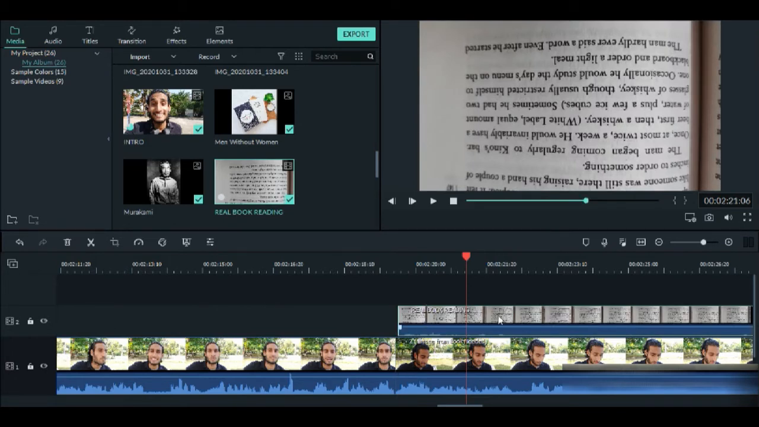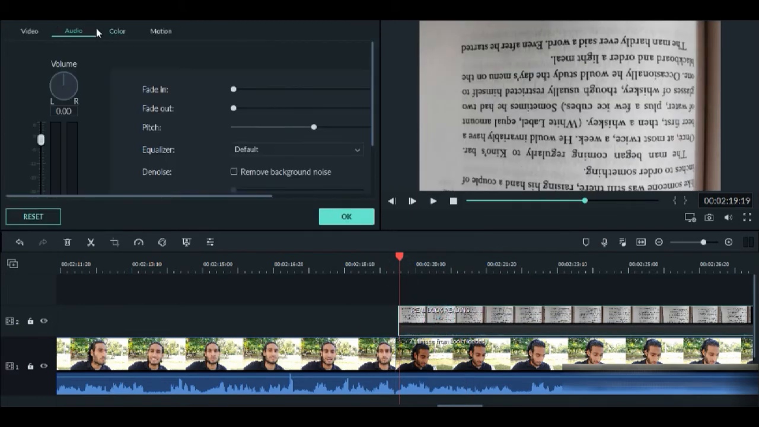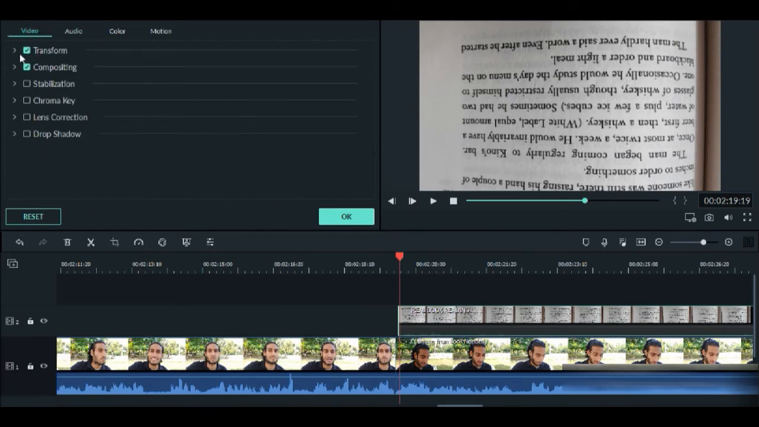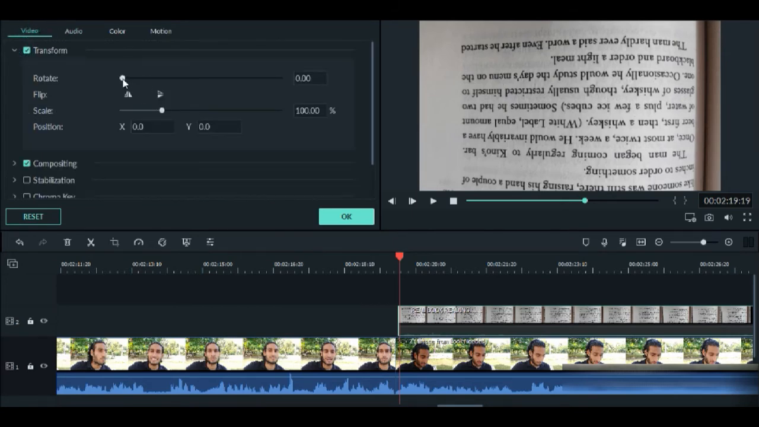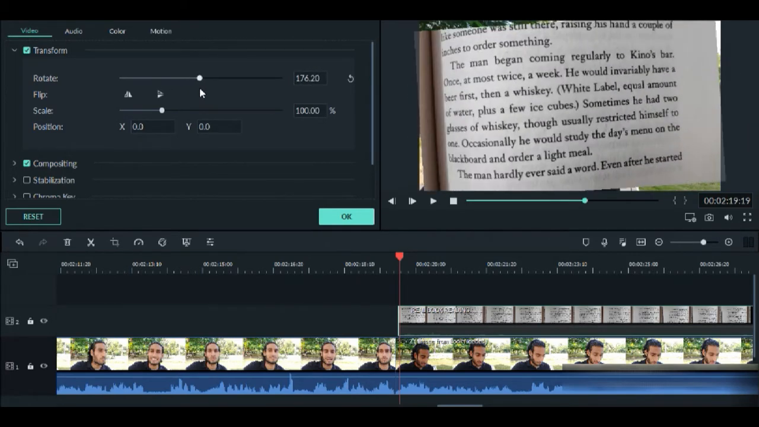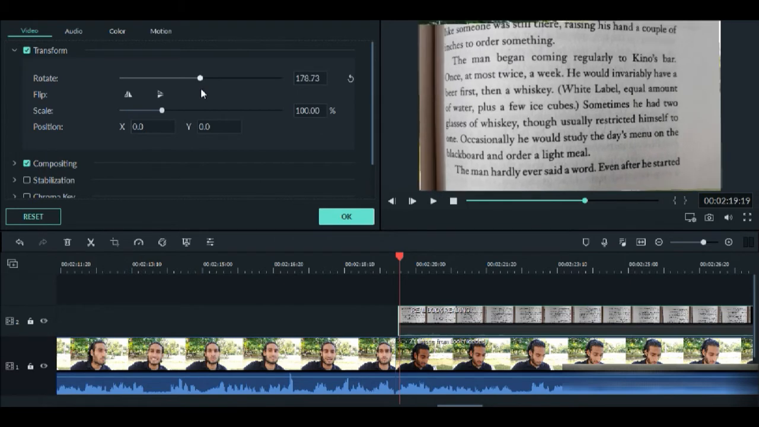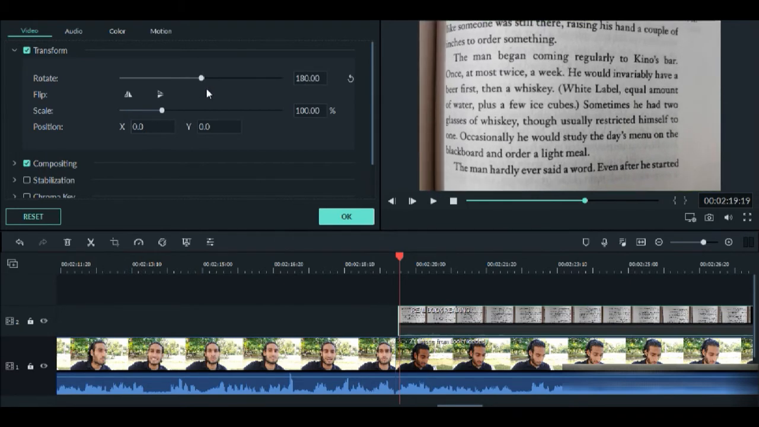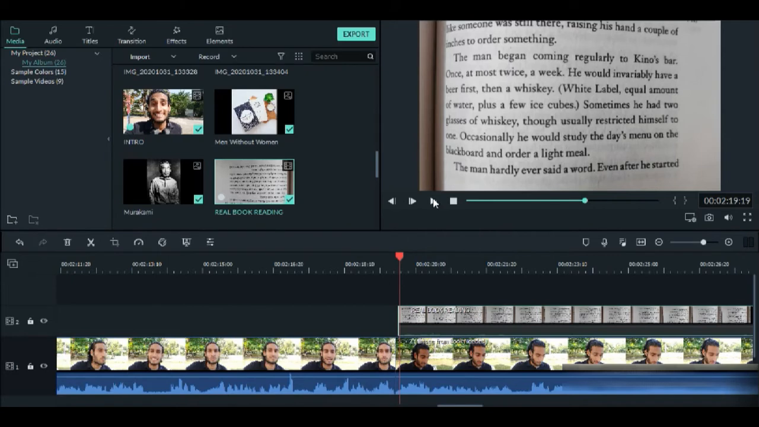And this video has sound, and we don't need this disturbance from this video, right? Whatever audio disturbance might be available in this video, real book reading. So what I'm going to do is, like I said, right click and mute. And now we've got to rotate this video. So we'll go on video, transform, and we'll use the rotate toolbar. This seems perfect. Click on OK, and now play.